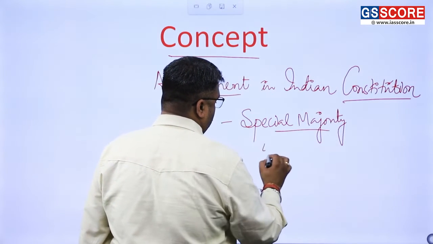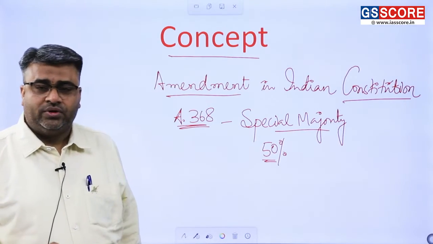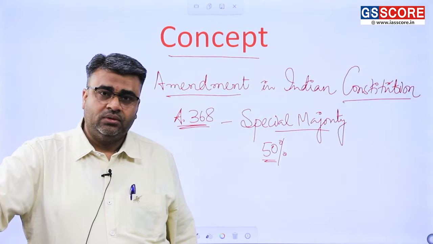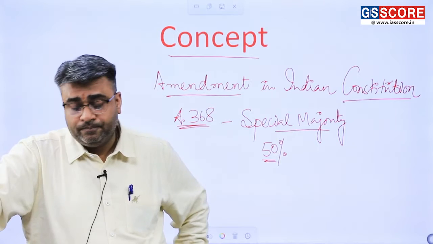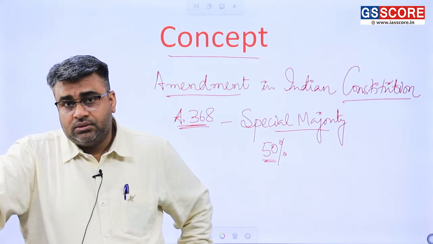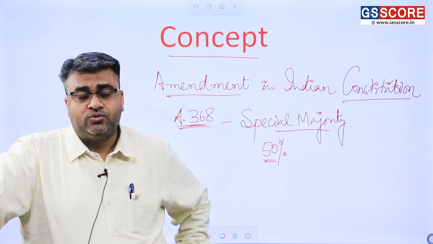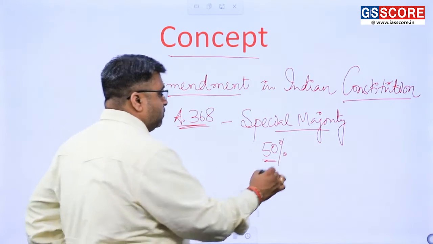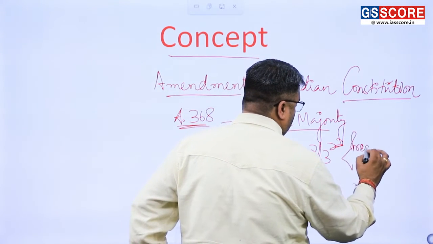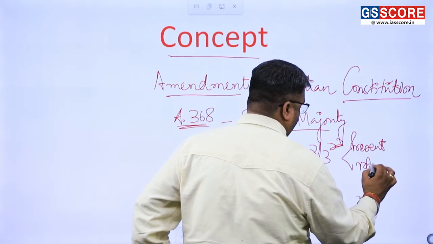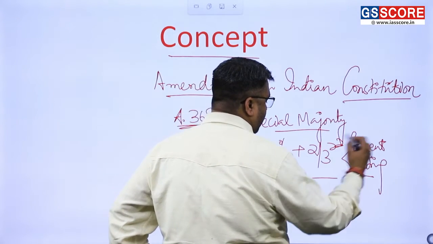which is about a minimum of 50% of the total strength of the House, the total membership of that particular House, plus a majority of minimum two-third members who are present and voting. So two-third members who are present and voting. So it is about the total strength of that particular House, and it is two-third.